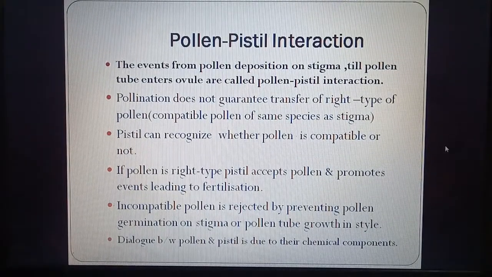If pollen is right, the pistil accepts the pollen and promotes events leading to fertilization. If incompatible pollen or wrong type pollen, it is rejected by preventing pollen germination on stigma or pollen tube growth in style. So it is not helped to germinate. Dialogue between pollen and pistil is due to their chemical components.